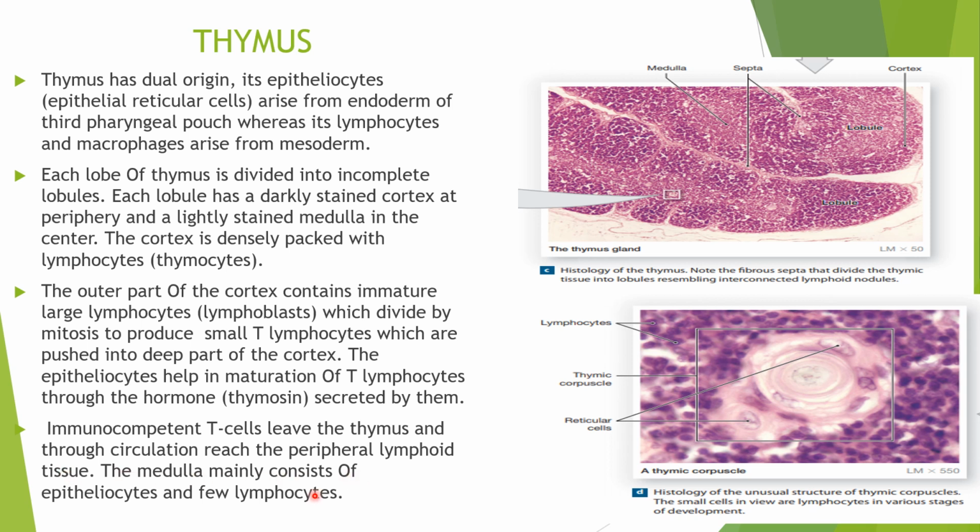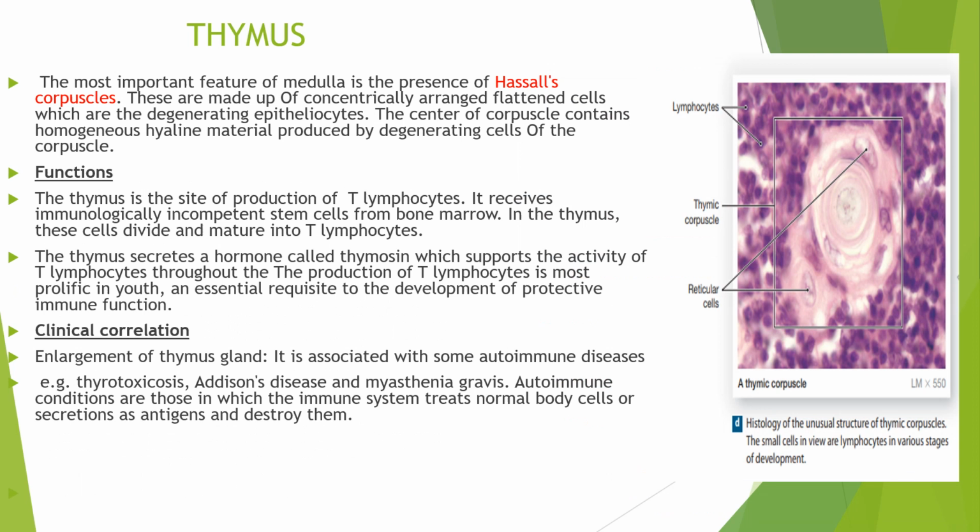The medulla consists of mainly epitheliocytes and few lymphocytes. So the medulla of the thymus contains epitheliocytes and few lymphocytes. The most important feature of the medulla of the thymus is the presence of Hassall's corpuscles. So we can make out here a thymic corpuscle, also known as the Hassall corpuscle. This is the important feature of the thymus, which is found in the medulla.